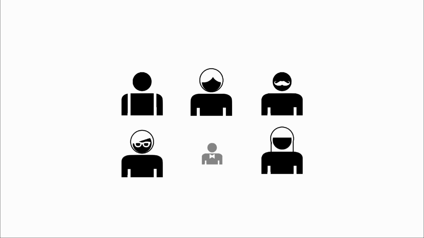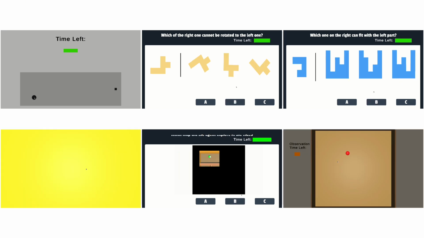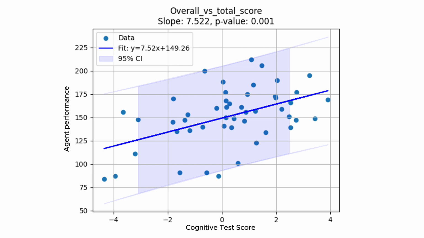One might be curious if the individual differences among humans matter in guiding AI learning. To further investigate how individual differences between human trainers can affect the performance of guided AI agents, we carefully conducted a series of cognitive tests. What these tests measure includes response time, spatial reasoning, ability to predict agent behavior, etc.